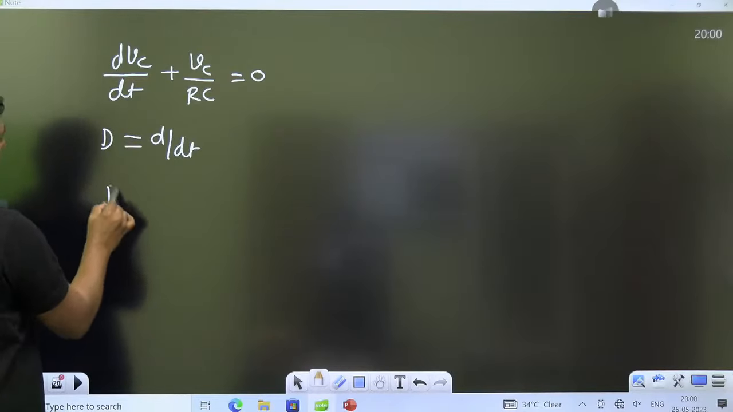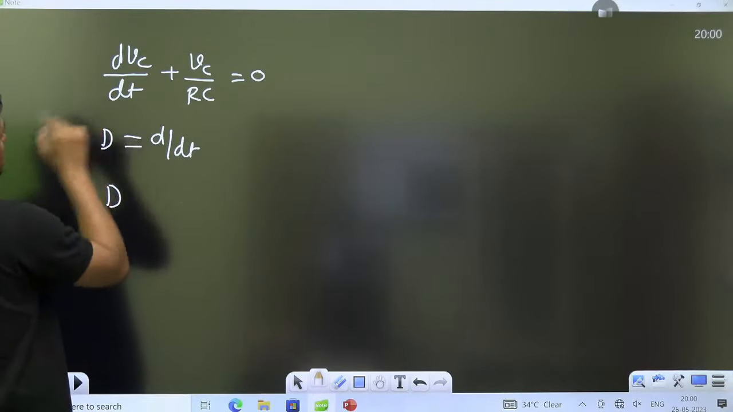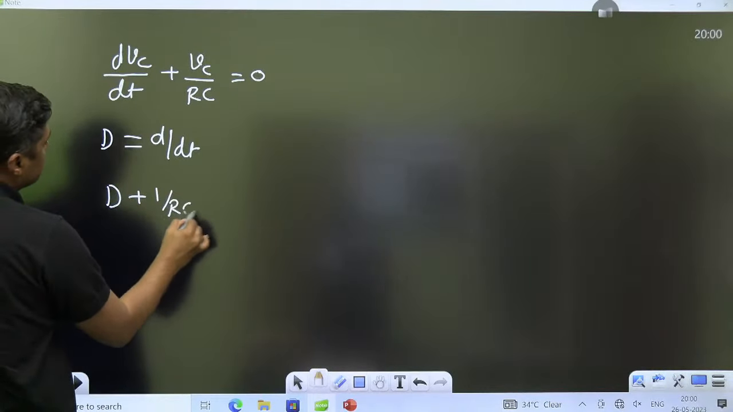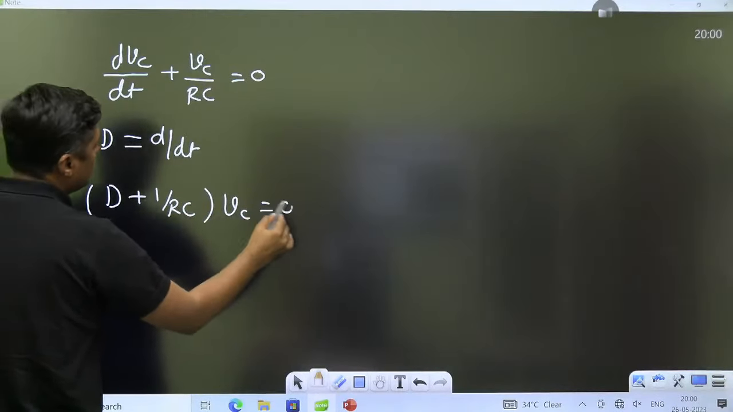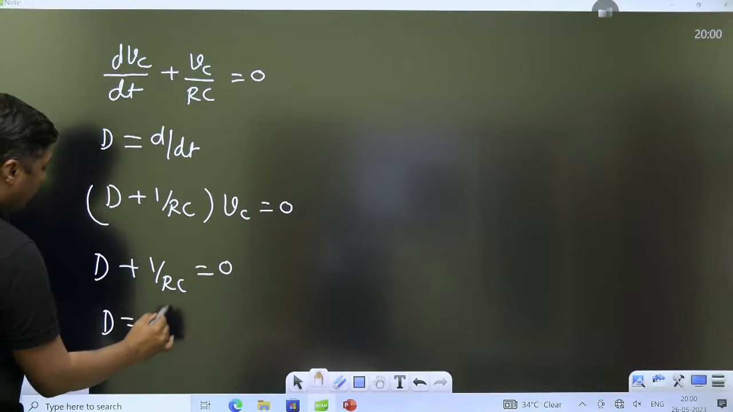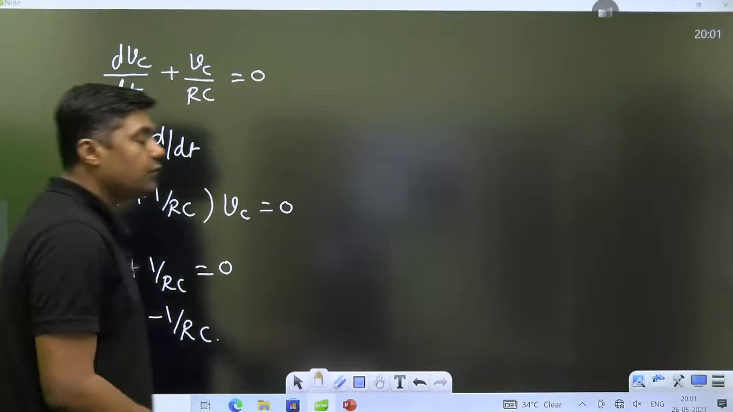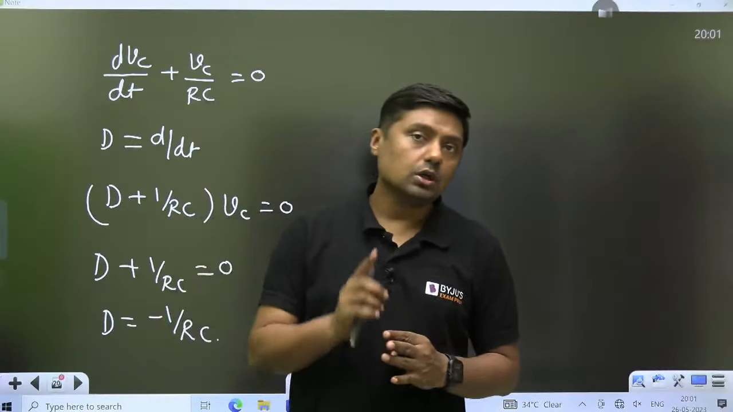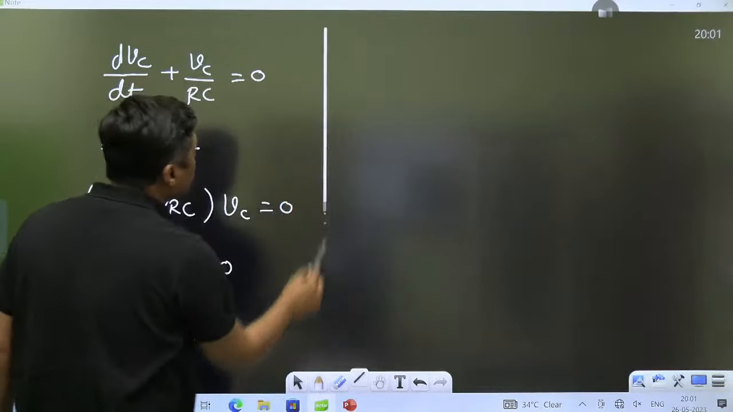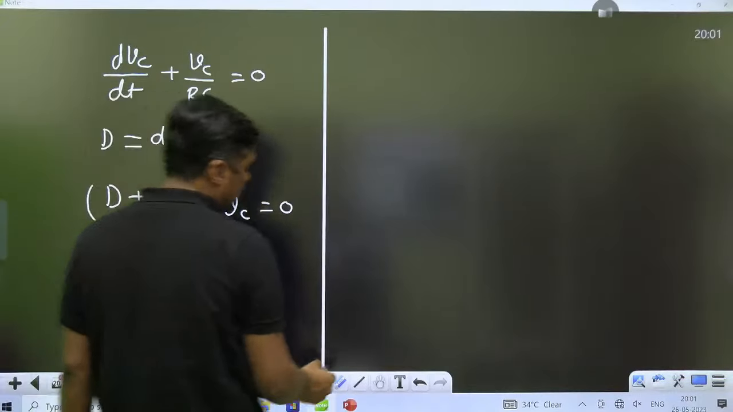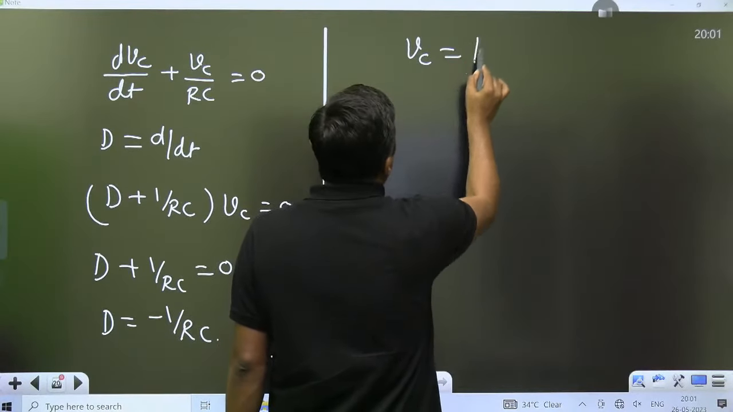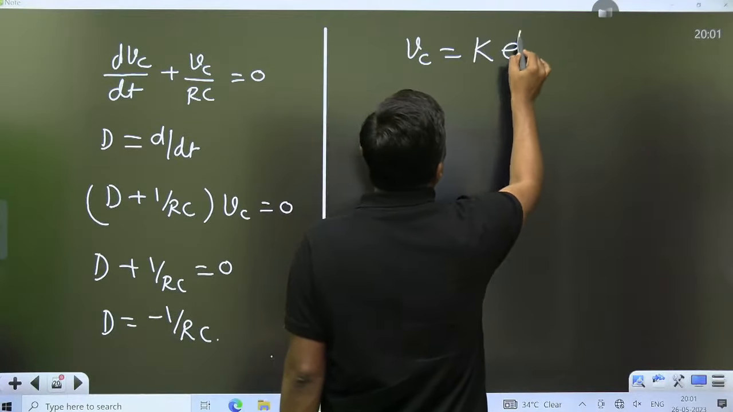Now, this d is called d by dt. Then I can write it like this: D plus, taking the Vc as common, d plus 1 by RC times Vc is equal to 0. And you will get d plus 1 by RC is equal to 0. So what is the root here? Minus 1 by RC. And that is the method to solve a first order differential equation. First of all, get the root. Then what is the solution for the first order homogeneous differential equation? Once you get the root, Vc will become k, where k is called a constant, e raised to the power mt or dt.